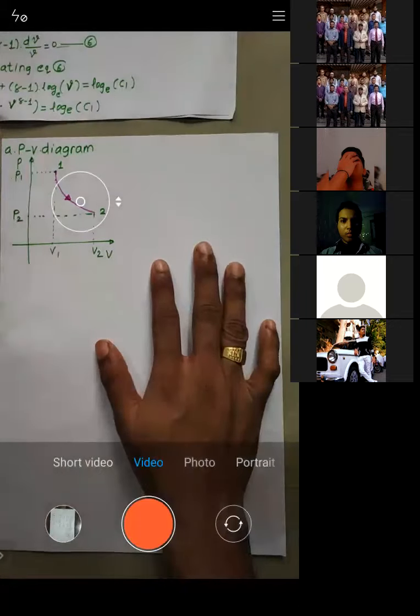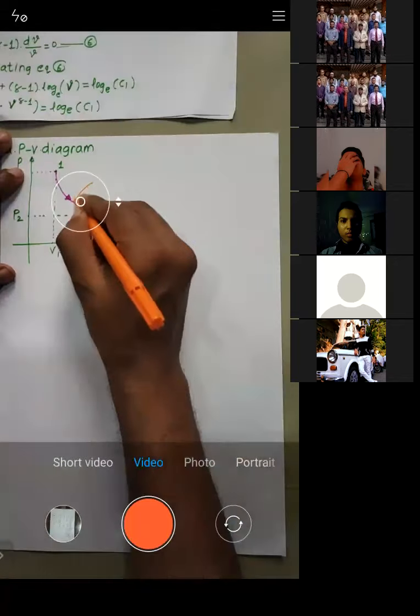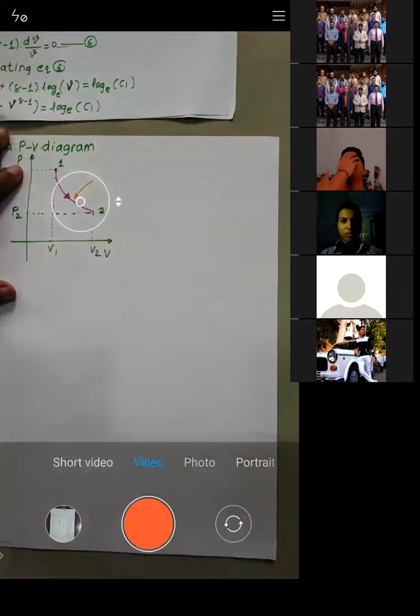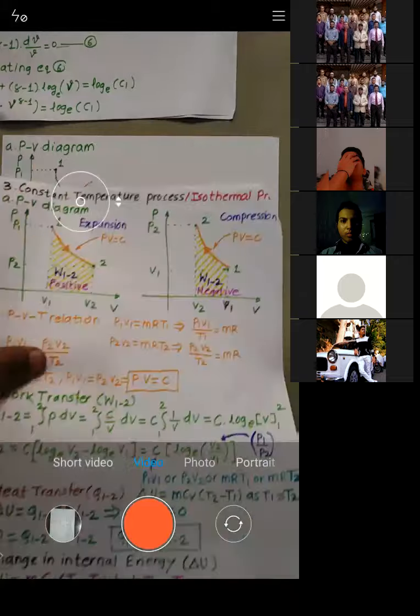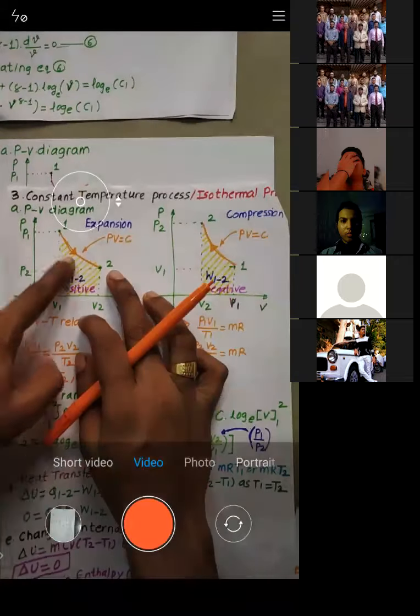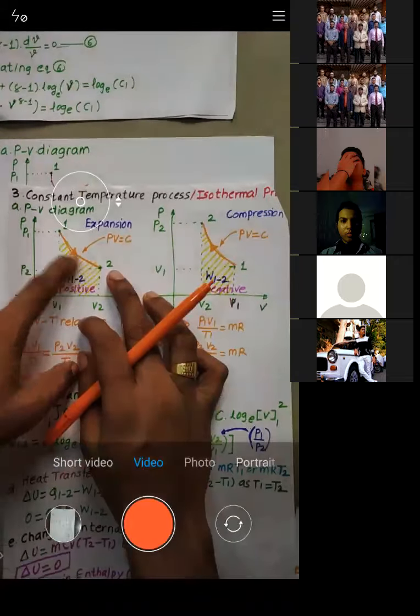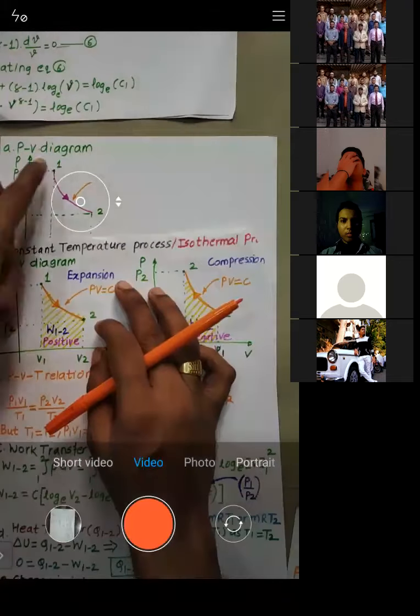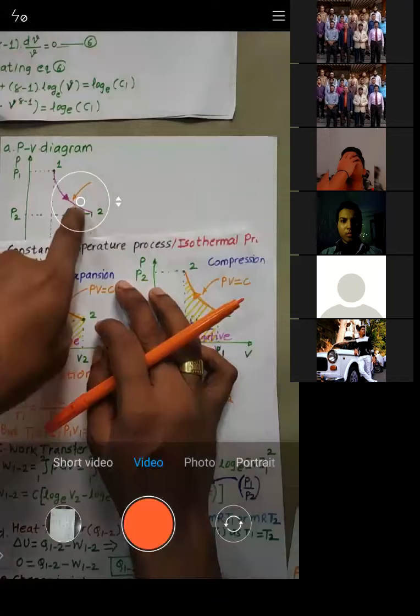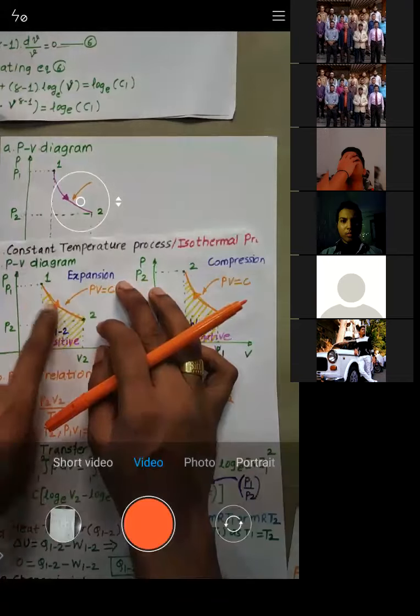This is the adiabatic process. So whenever it's adiabatic, you should write down the law. But if you just see the previous process, see, this was the isothermal process, right? So it will look the same as the adiabatic process. This is the adiabatic process, and this is the isothermal process, right?